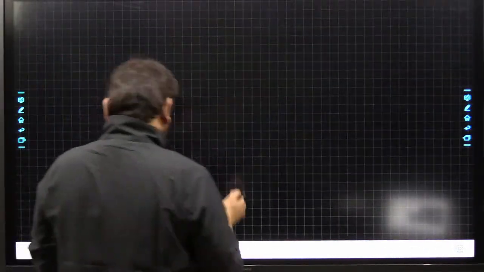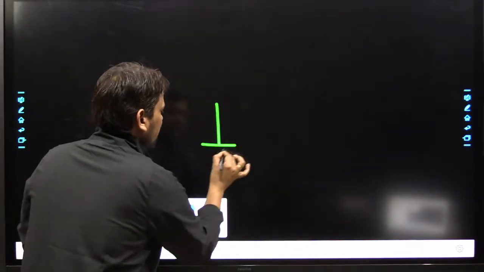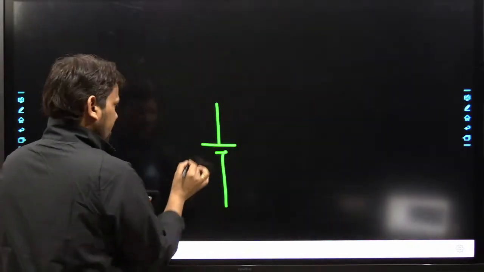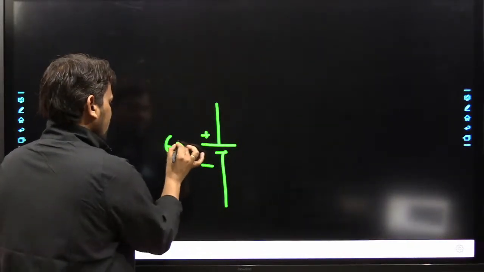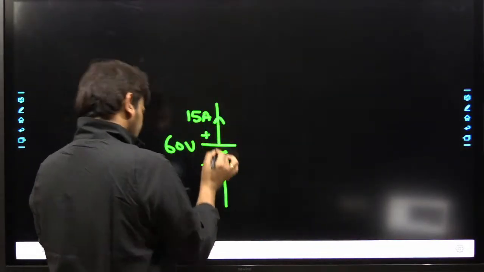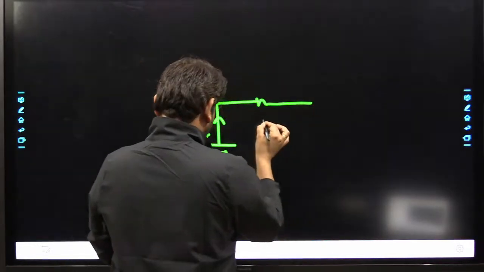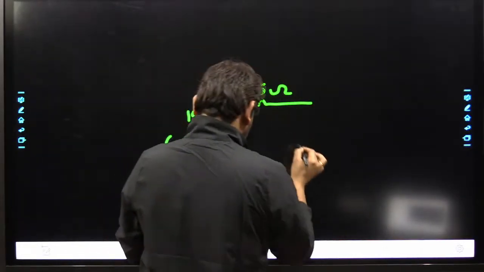Okay, so here we have to identify the value of resistance R. Just give me a few seconds. Here we have some voltage, that is 60 volts, and some current, 15 ampere, and then one more resistance, 5 ohm.